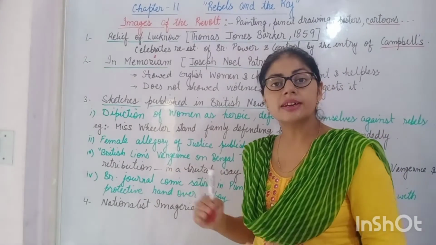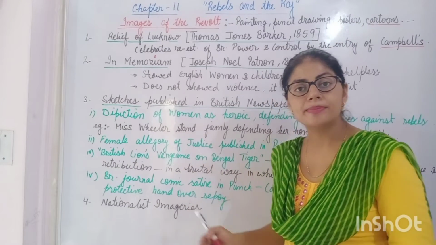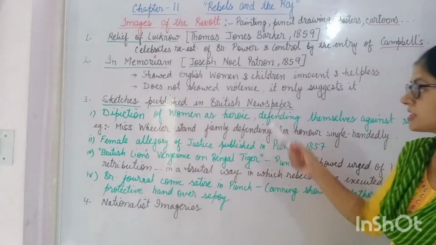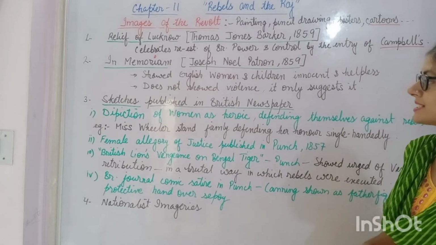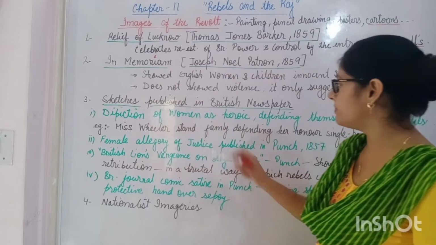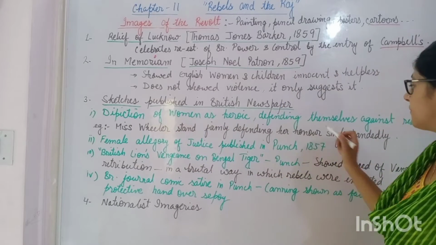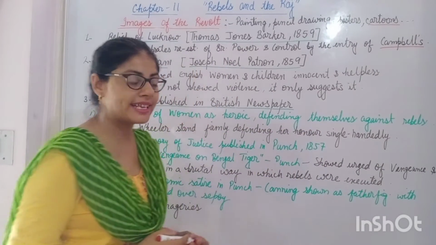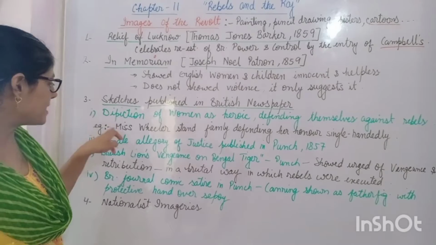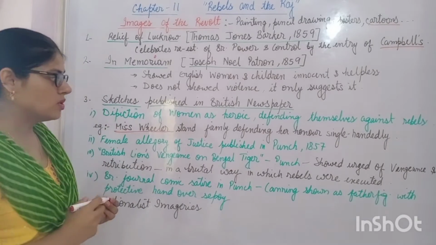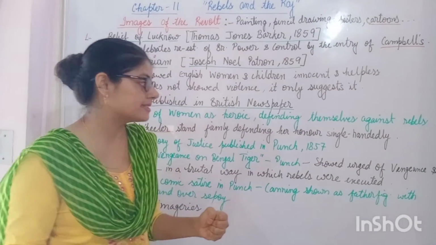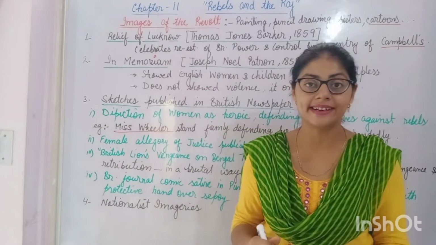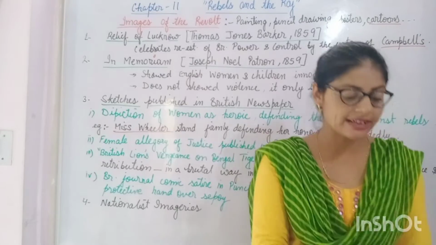And related to the revolt of 1857, apart from these paintings, many sketches were also made which were published in the British newspapers. One such sketch was the depiction of a woman in a heroic manner, defending herself against the rebels. This was of Miss Wheeler, who is standing firmly at the center, single-handedly defending herself against the rebels.